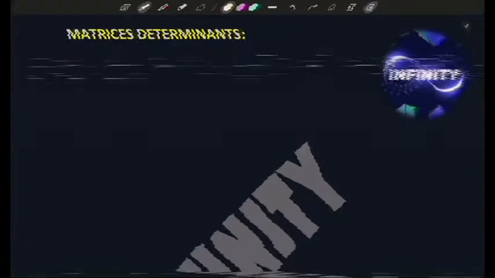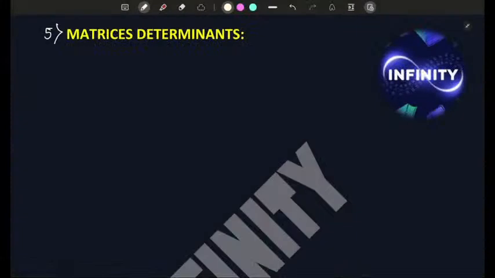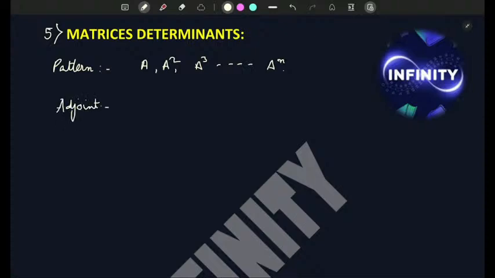So next up we have matrices and determinants. Here main questions come from pattern based, where you are given A, you have to find A square, then A cube, then you will generate a pattern and you will find A, then solve the questions. Next type of questions come from adjoint properties, very important. So I am writing those properties.